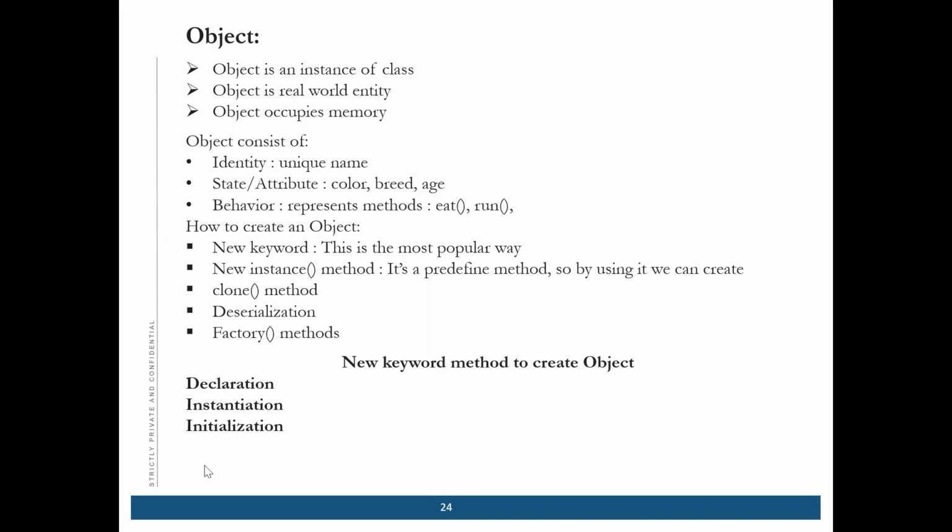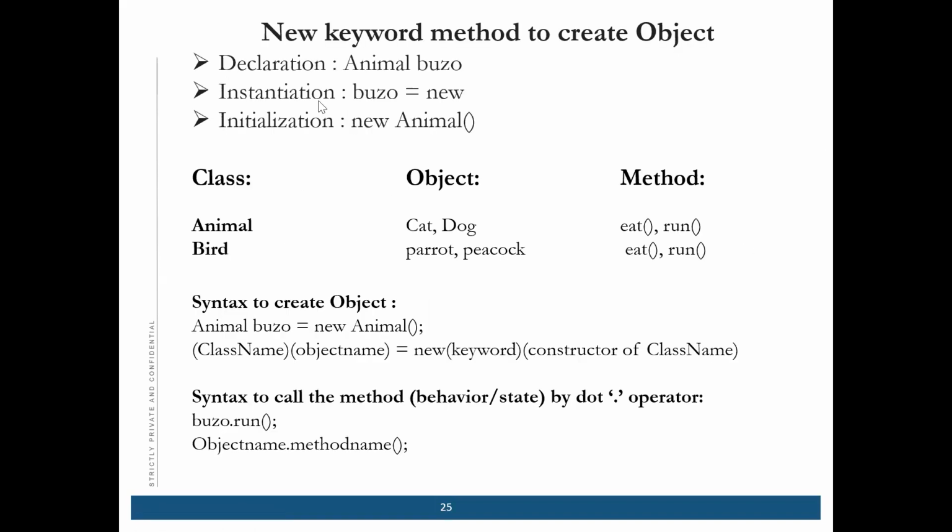So how we use that, I will show you. The first step is declaration. Suppose there is a class name, and the class name is Animal. Now I have to give one name to that object. Suppose I have given the name as Buzu. Buzu is some dog name, or you can say any name, just to give you a real-time example. So this is Animal with the name Buzu.